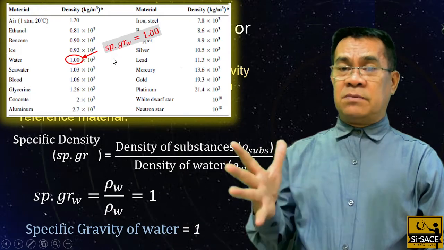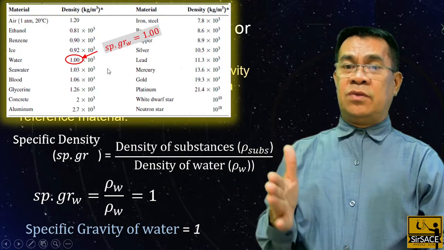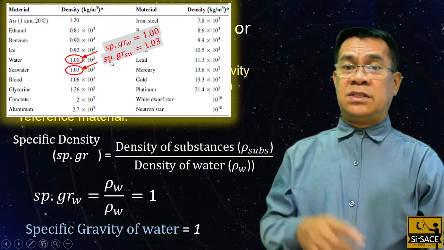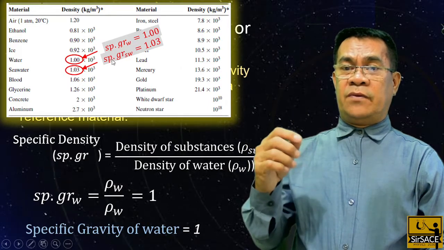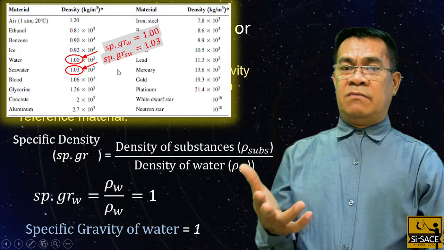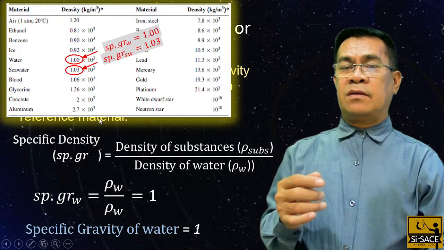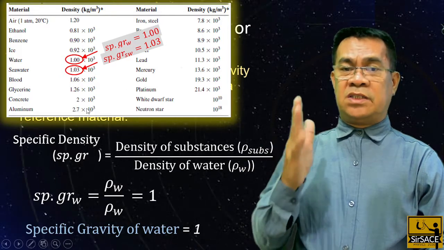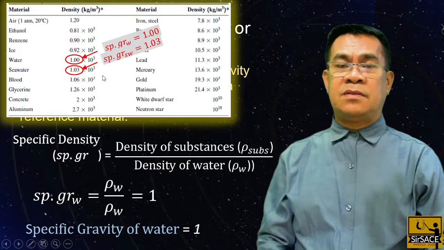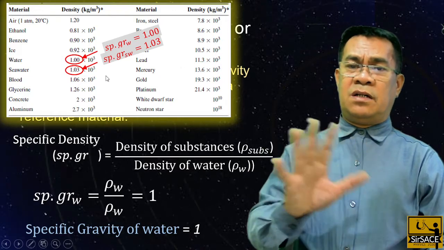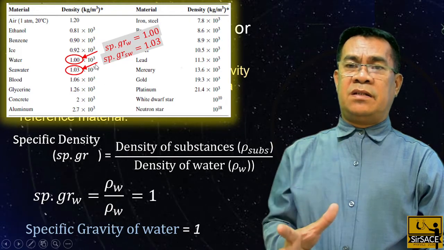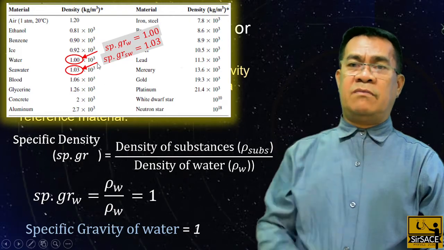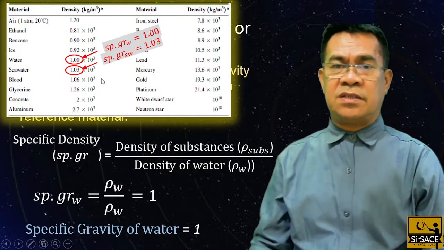So what is the specific gravity of seawater with respect to water? The answer is 1.03, and so on. Therefore, if we ask what is the specific gravity of aluminum, remove the 10 raised to 3, that is 2.7. So again, we can easily find the specific gravity, and take note the table provides the density of the substance.